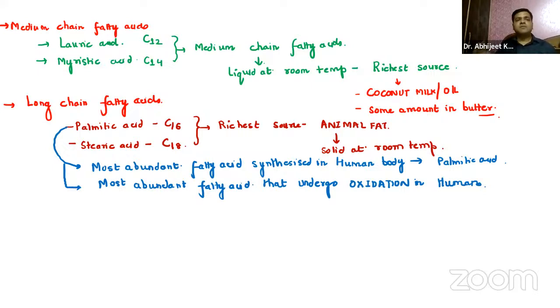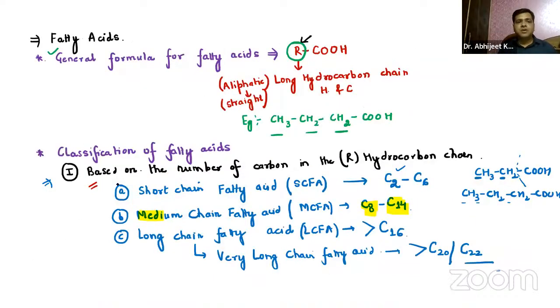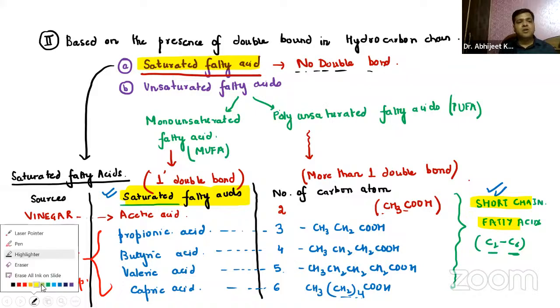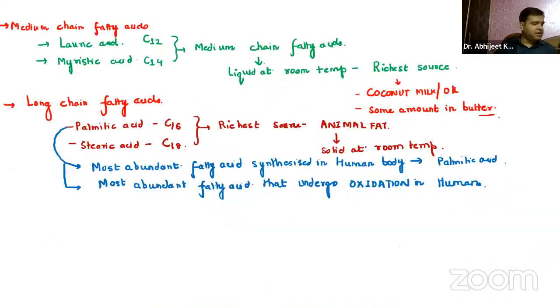Now, that was about medium and long chain. The short chain I have already discussed with respect to the saturated ones. So we have done short chain fatty acids along with the saturated fatty acids. Medium chain done, long chain done. Now coming on to the unsaturated fatty acids. Right? So let us start the unsaturated fatty acids.